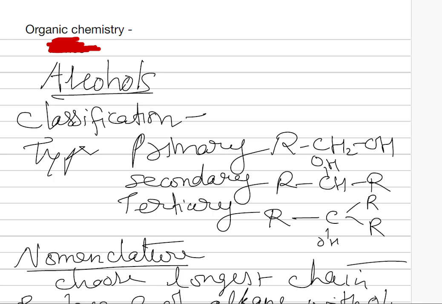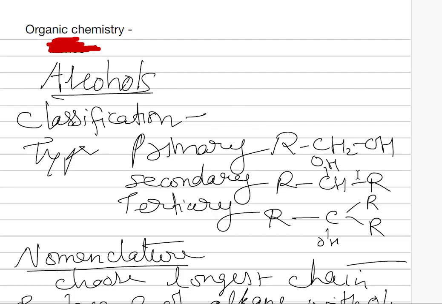About the alcohols. First of all, these are the organic compounds having an OH group attached to the carbon. Alcohols are classified into three types: primary, secondary, and tertiary. A primary alcohol has the OH group attached to a carbon atom, which is itself attached to one alkyl group.